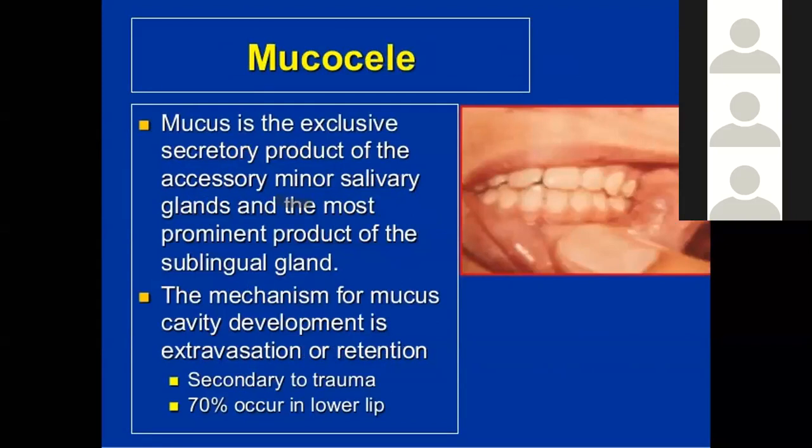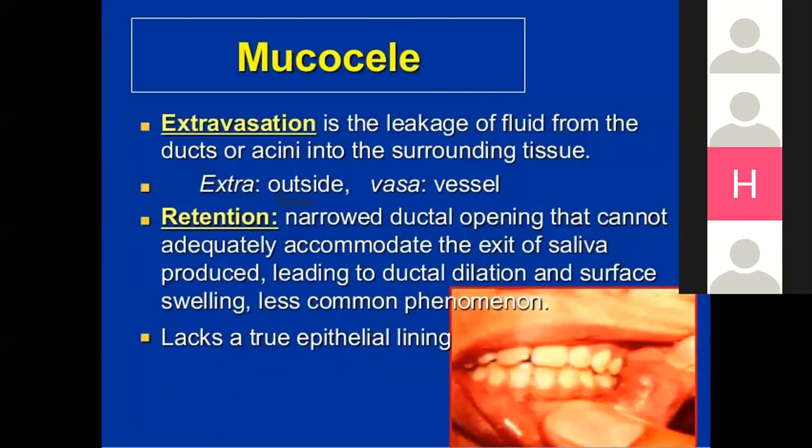Mucus is the exclusive secretory product of the accessory salivary glands and the most prominent product of the sublingual gland. The mechanism for mucocele development is extravasation or retention. Secondary to trauma, 70% occur in the lower lip. So make sure that when you talk about the mucocele, it mostly occurs in the lower lip and most of the cause is secondary to trauma.